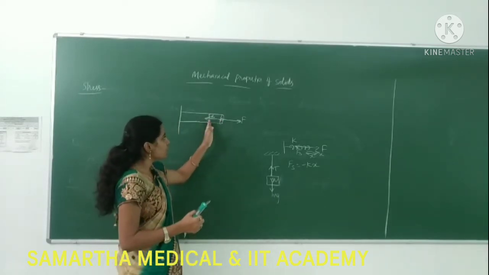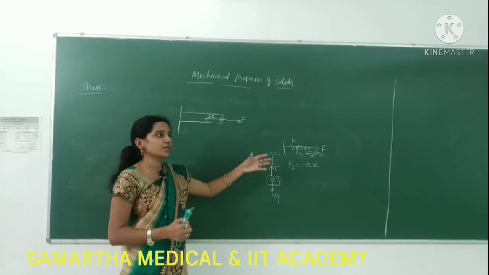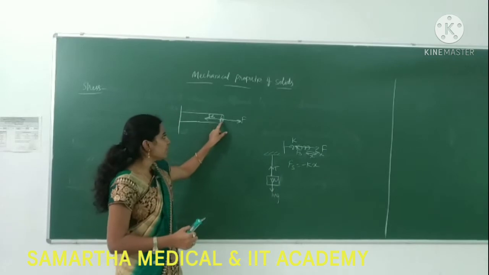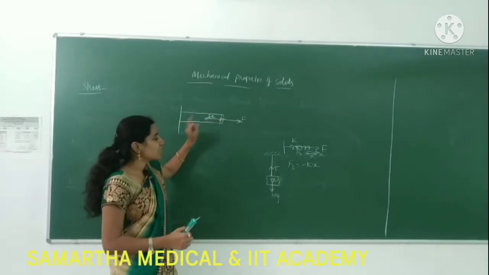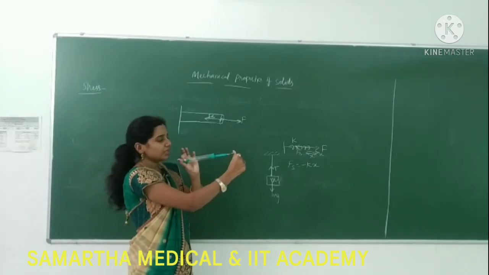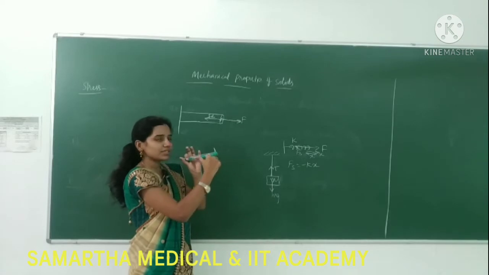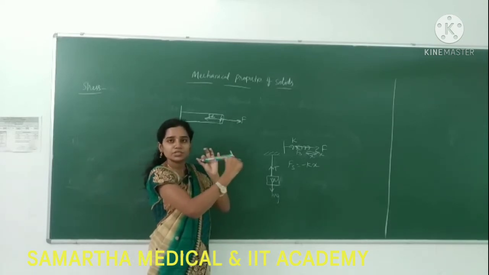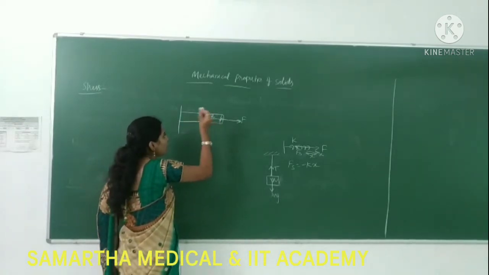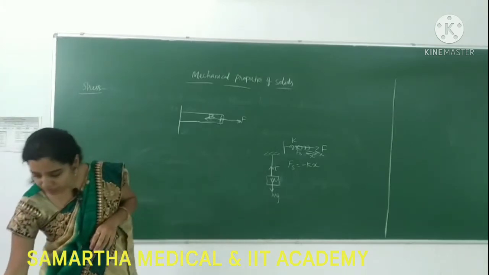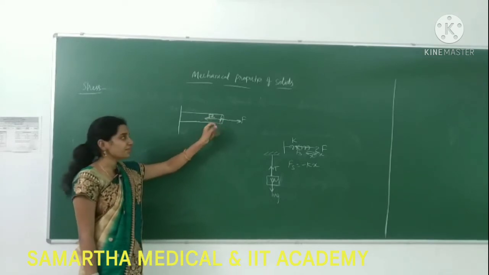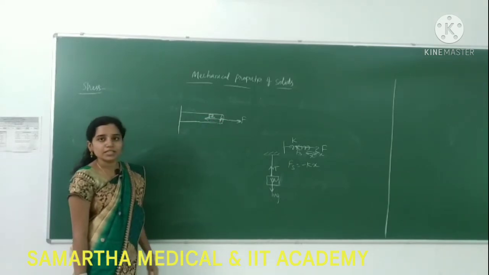Same here also: whenever it is applied by some weight, tension will be developed in the string. Whenever we are applying the force on that, the restoring force is acting in the opposite direction. Only whenever I am pulling the spring, it goes back to the original position, because some force is acting on this side. Who is that? That is the restoring force, acting in the opposite direction. So the stress is nothing but the restoring force acting upon unit area. The restoring force acting upon the area is called stress.